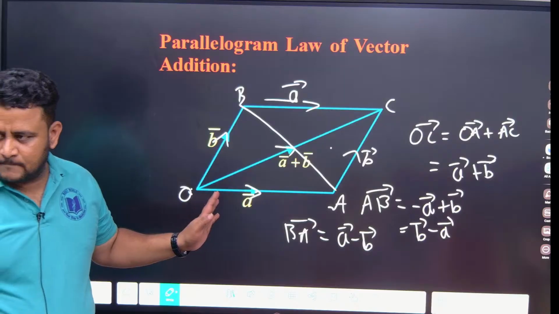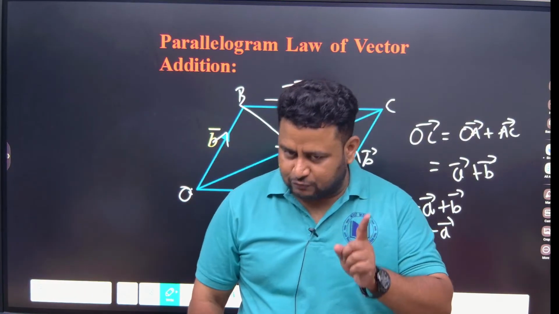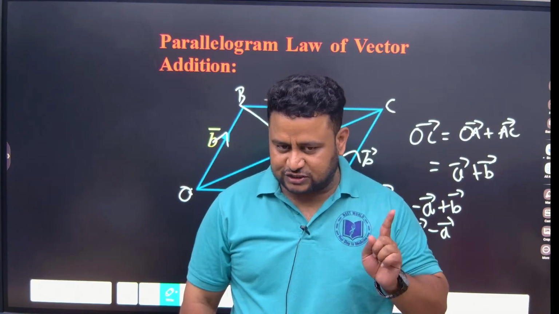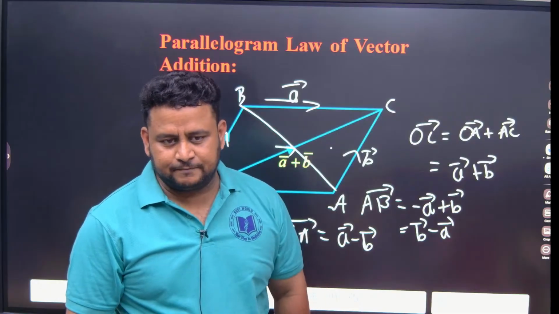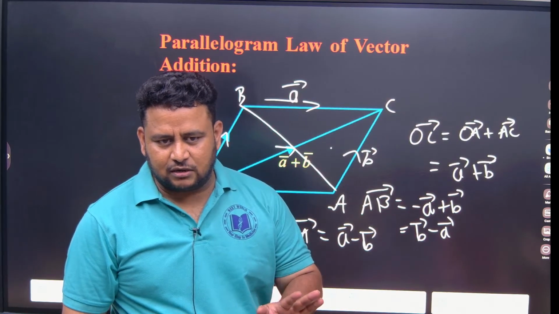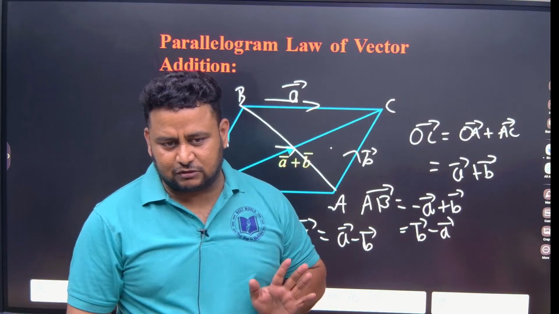Clear? Understood? Because based on this you will get one question. Addition, subtraction, you will get one question. Out of 4 to 5 questions, one question will be from addition, subtraction, and one question will be from dot product. And one question, or a combined question, you will get from cross product, and triple product also, definitely you will get one question. Clear?